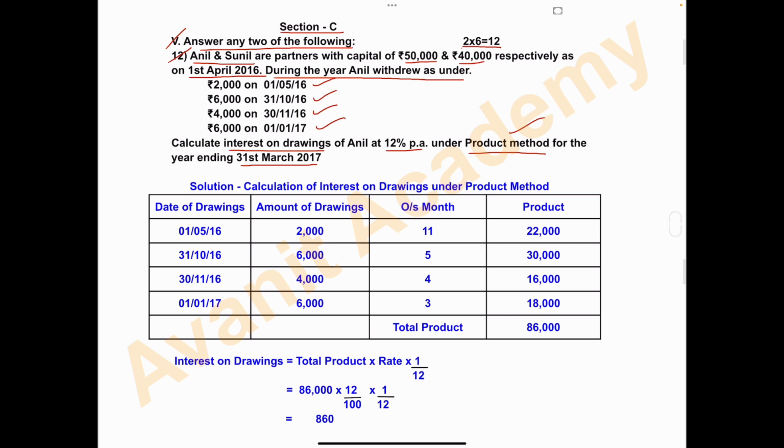Let's start the solution. Calculation of interest on drawing under product method. Four columns: date of drawing, amount of drawings, outstanding month, and product.